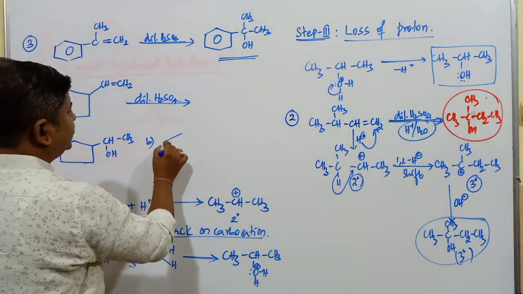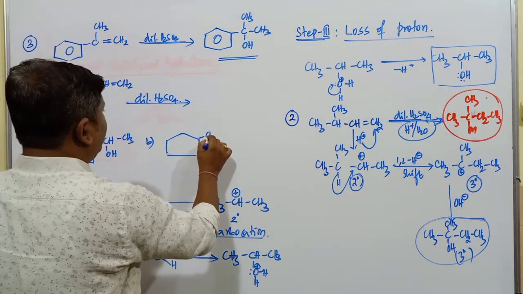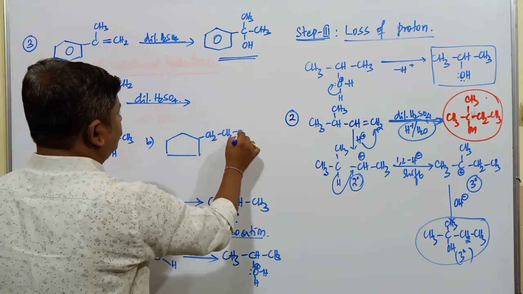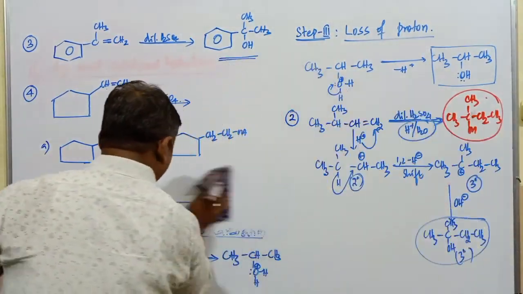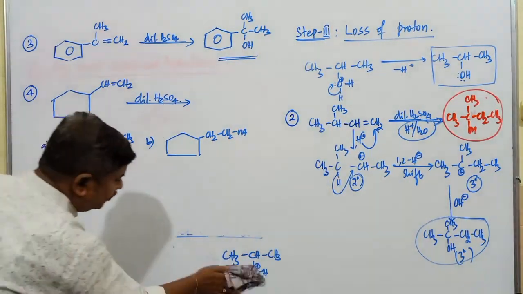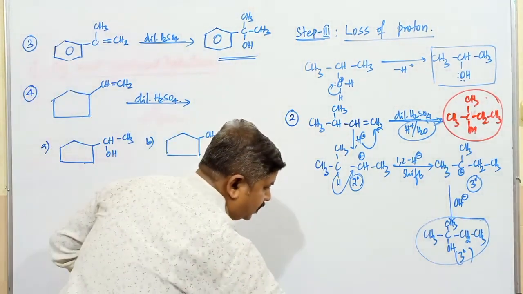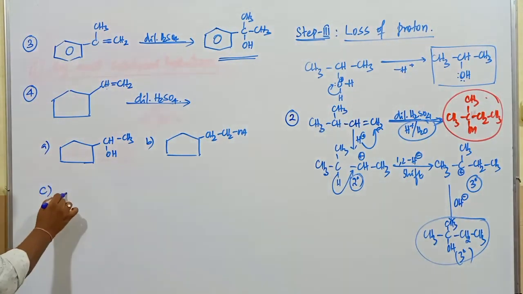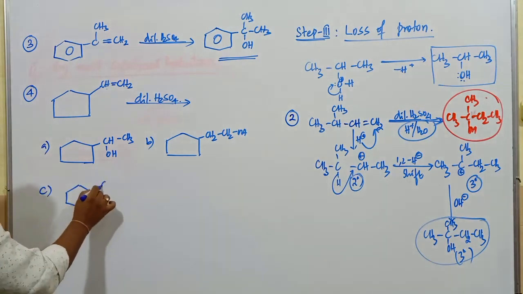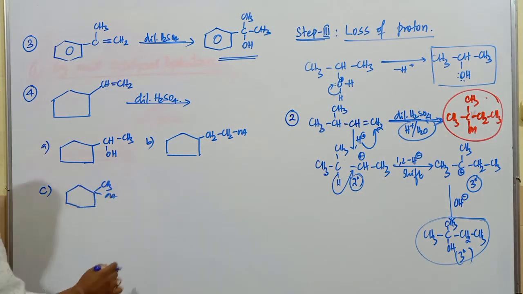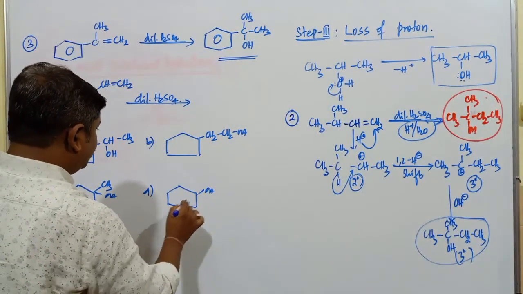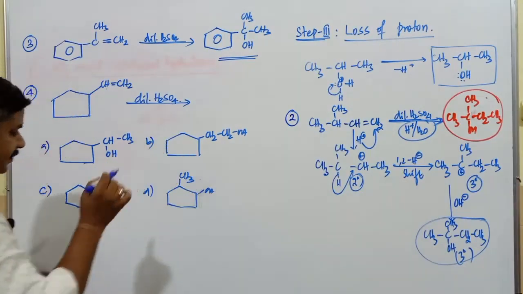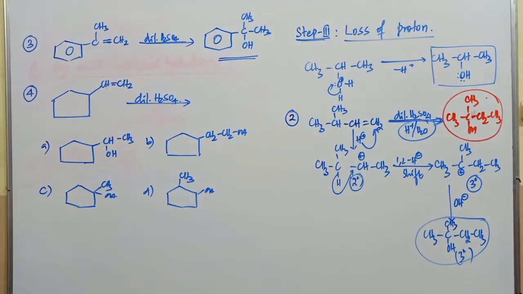The next option is CH2 and CH2OH. The third option is CH3OH, and the fourth option is OH and this is CH. So what is the product obtained in case of the hydration of this alkene?